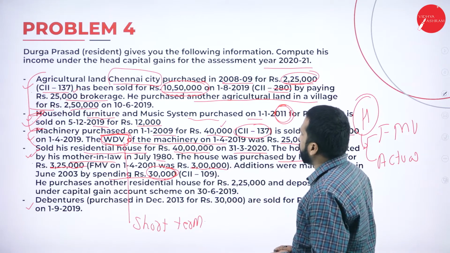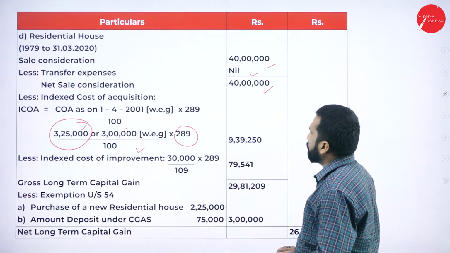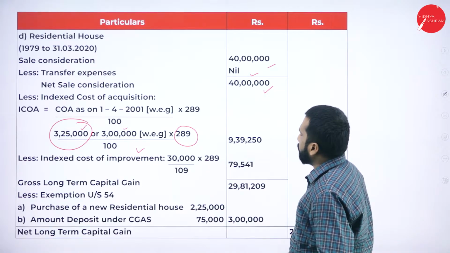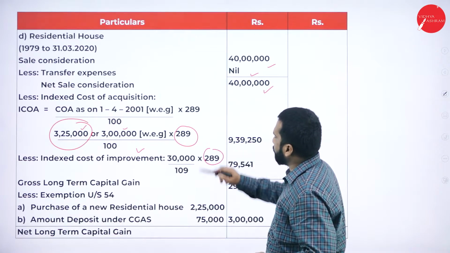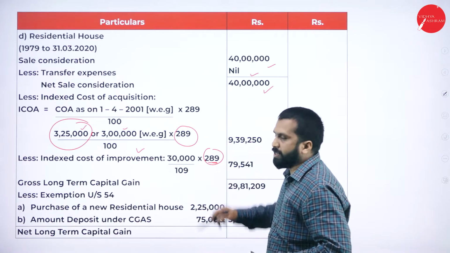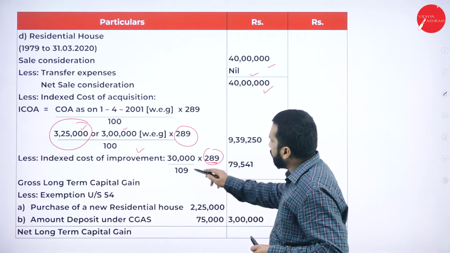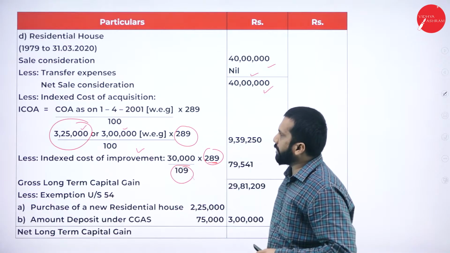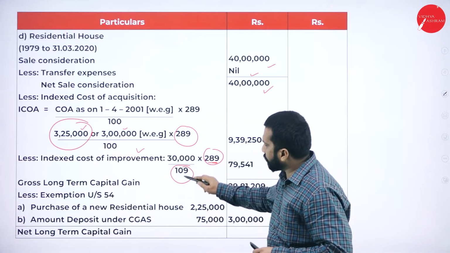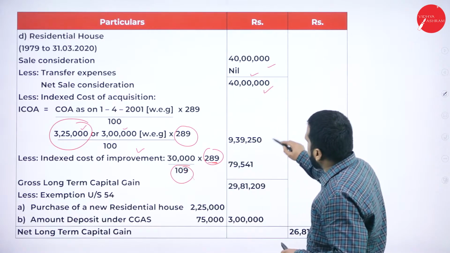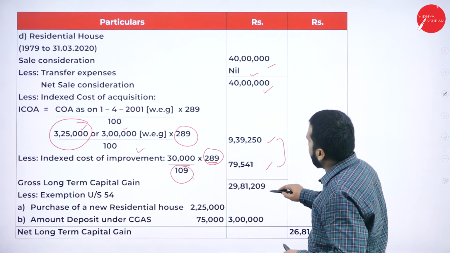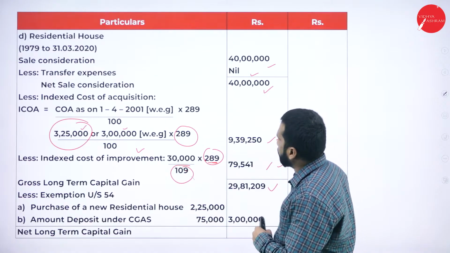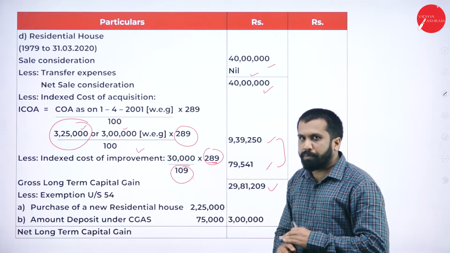For the 30,000, 289 is a fixed one, divided by 109. Why? Because the improvement was done in that year, so that year's indexation we have taken. Minus both, you will get 29,81,209. Hope you are clear.